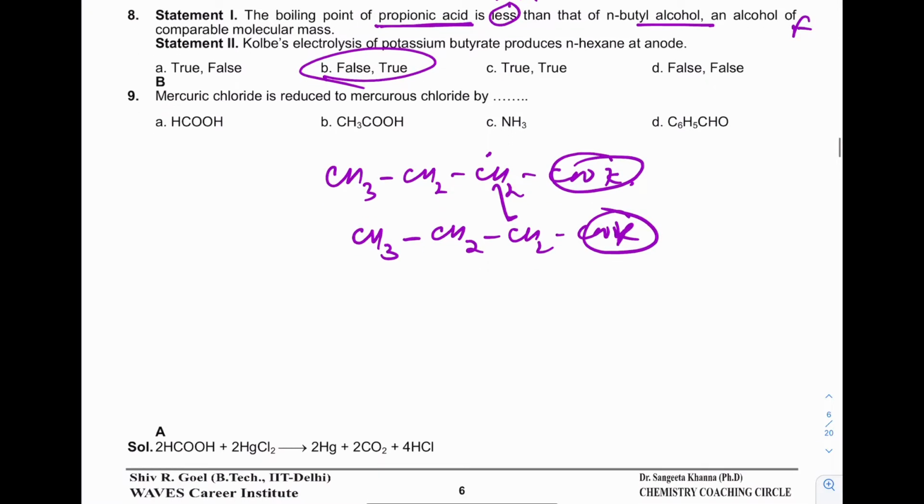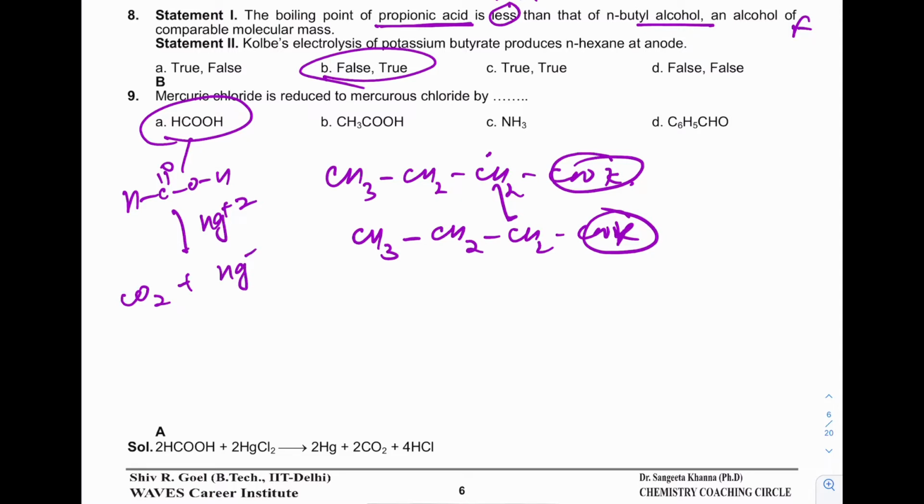Ninth, mercuric chloride is reduced to mercurous chloride by formic acid. Formic acid has an aldehyde group and it is the reducing agent. It is oxidized by mercuric ion into CO2 and changes mercuric to mercurous. So it is A. This is the reaction. And ultimately mercurous will change into mercury.